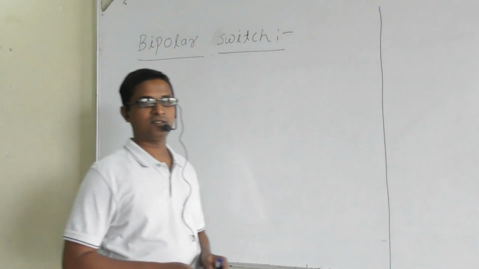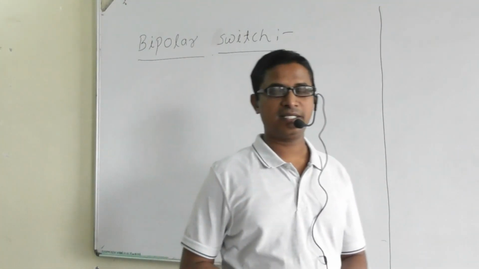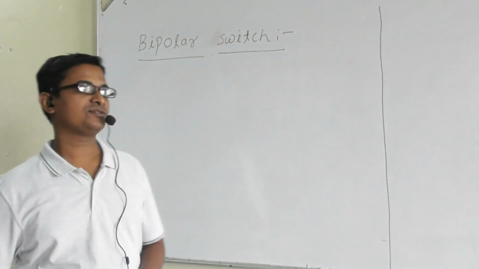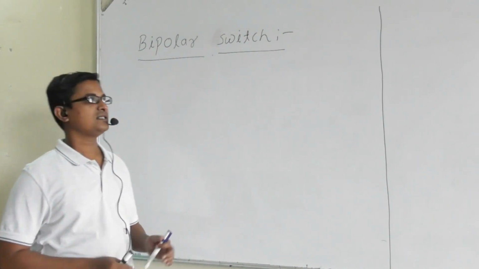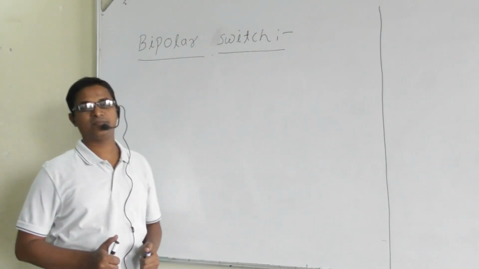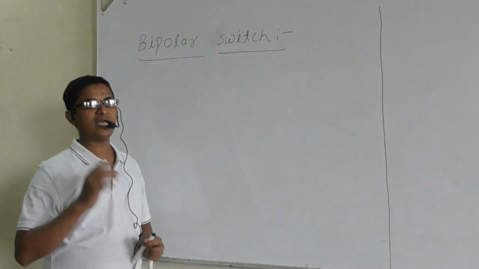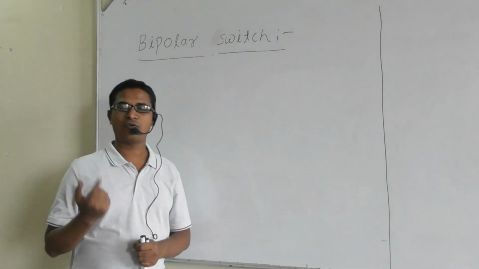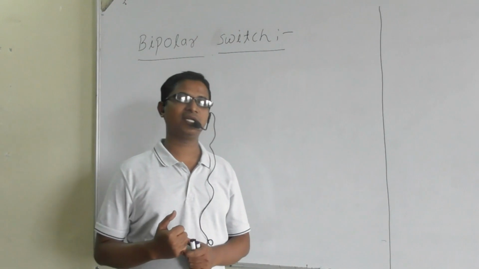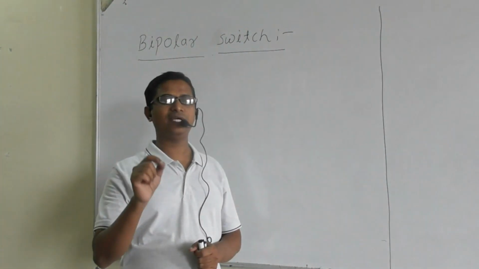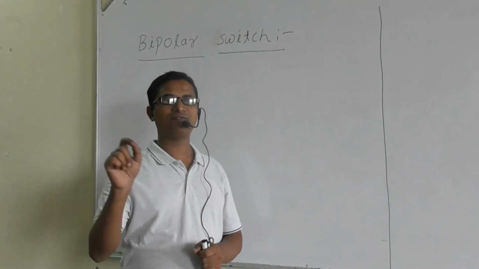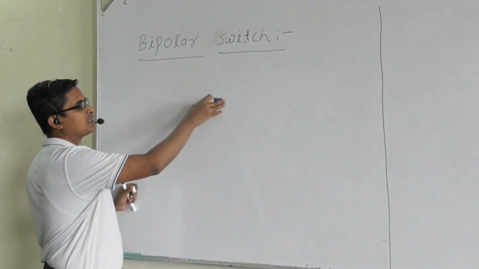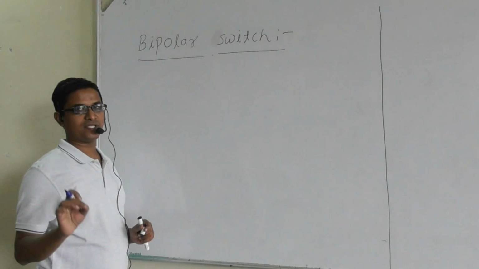Okay, so let's move towards the next type, that is the bipolar switch. The switch is said to be bipolar if it blocks forward as well as reverse voltage when it is in the off state. Here we need to concentrate on the off state of the switch.